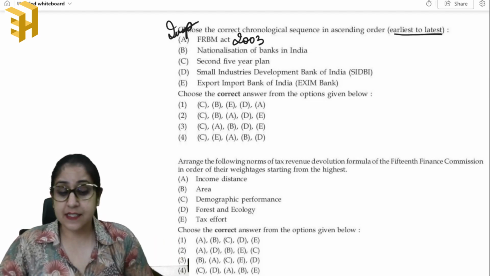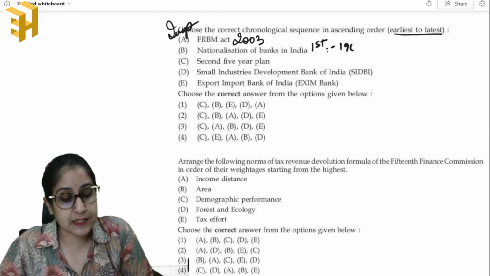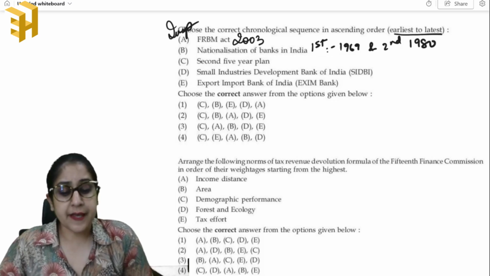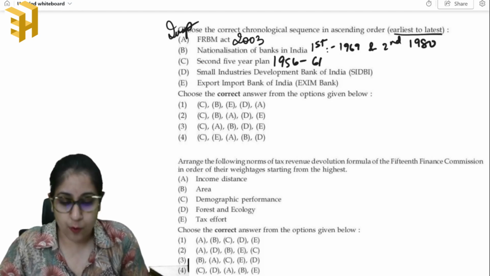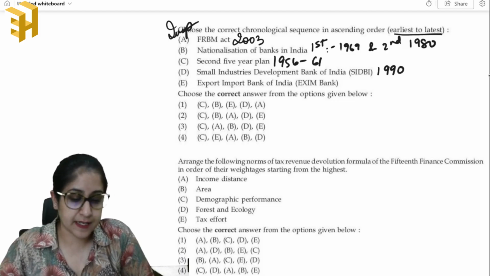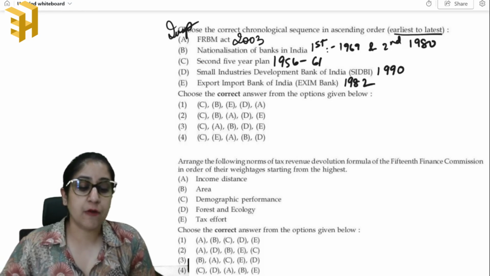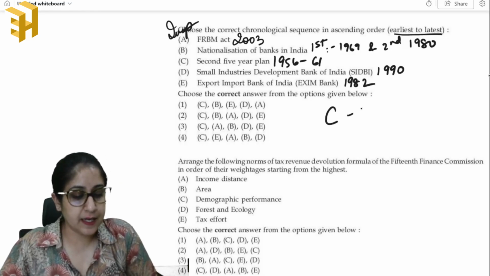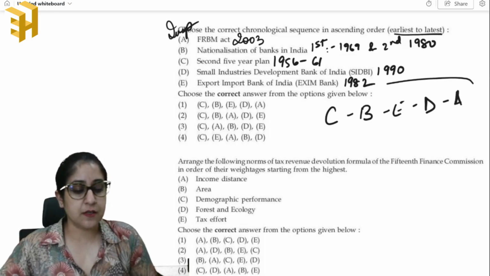Okay. Second is the nationalization of banks in India. The first phase was conducted in 1969 and the second phase was conducted in 1980. Then we have the second 5-year plan, which was between 1956 to 61. Then Small Industries Development Bank of India, SIDBI, that is in 1990, and Exim Bank in 1982. So from earliest to latest, we can say that it is C, B, E, D and A. Okay, so that is the chronological order.